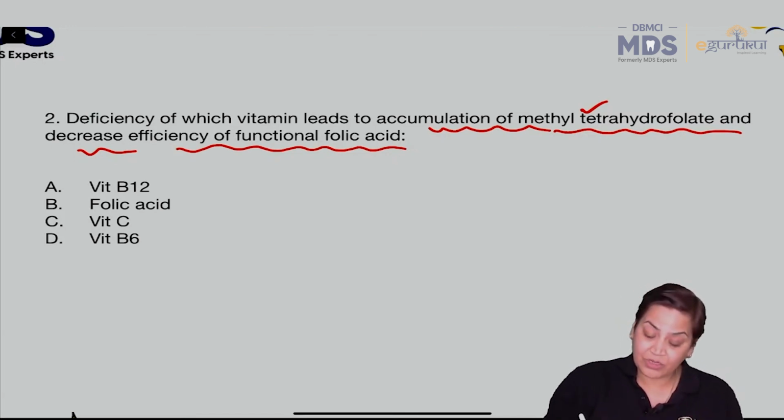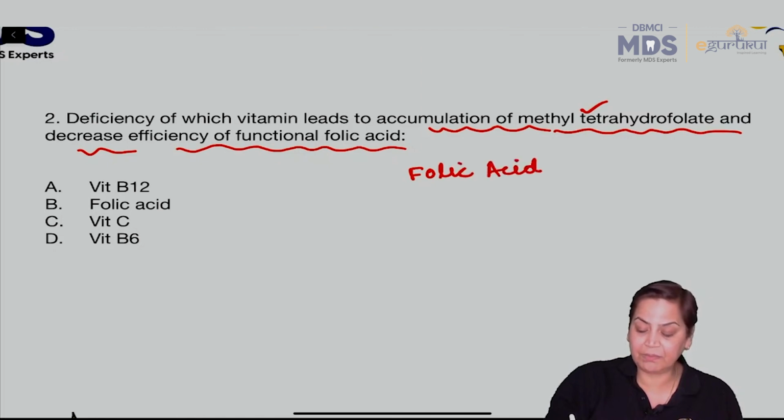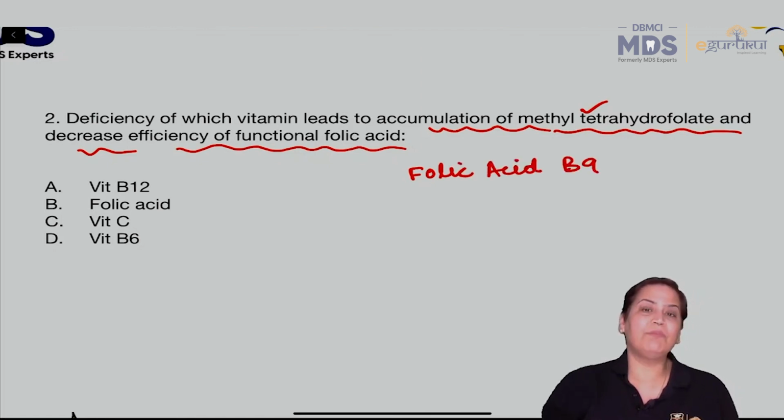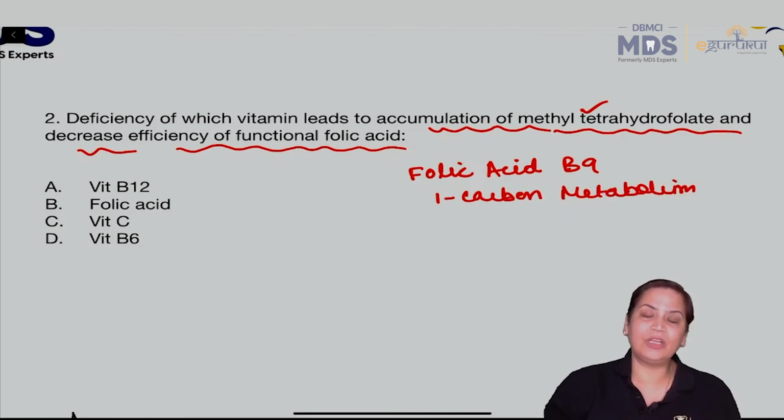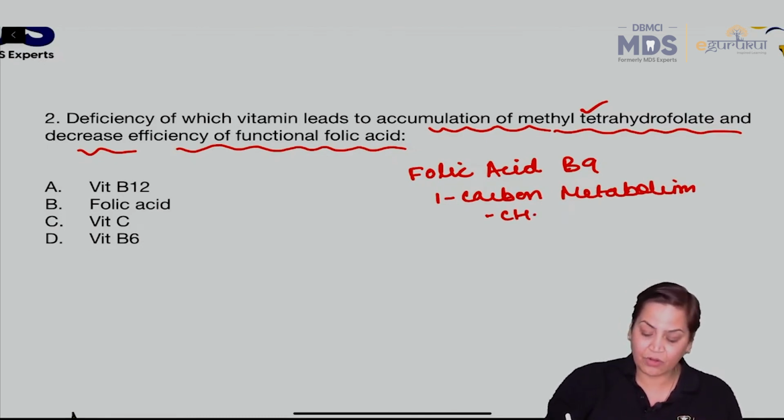Whenever we talk about folic acid, which is vitamin B9, the most important function catalyzed by this is that it gives rise to 1-carbon metabolism. What do you mean by 1-carbon metabolism? Wherever 1 carbon is required in the body, whether in the form of methyl group, methenyl group or formyl group.